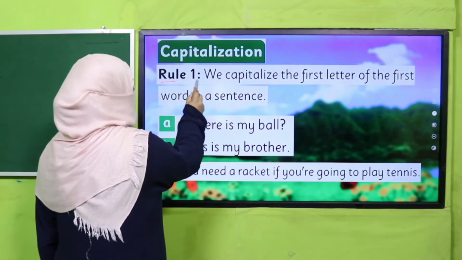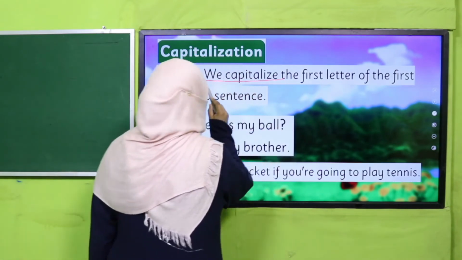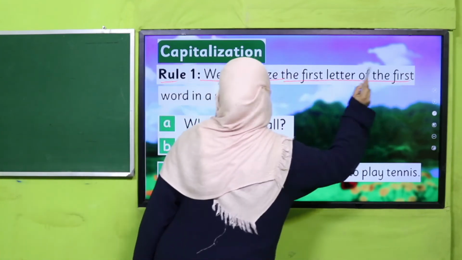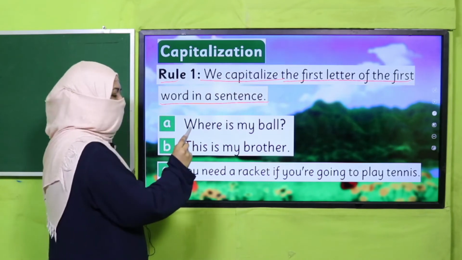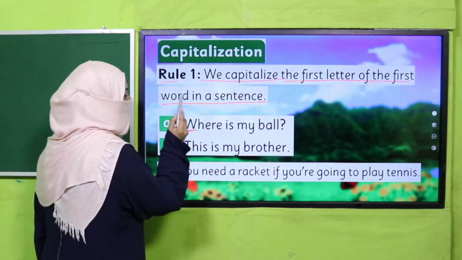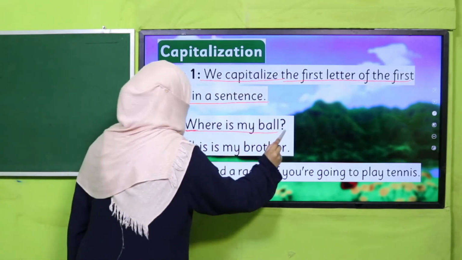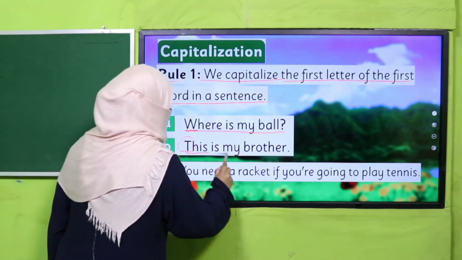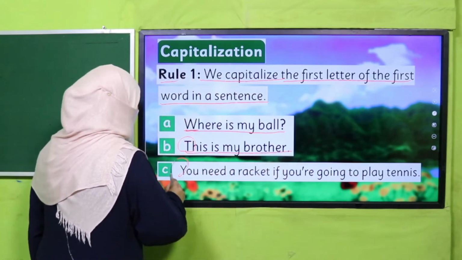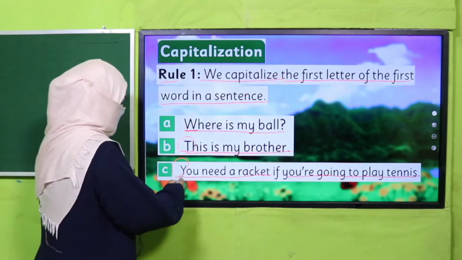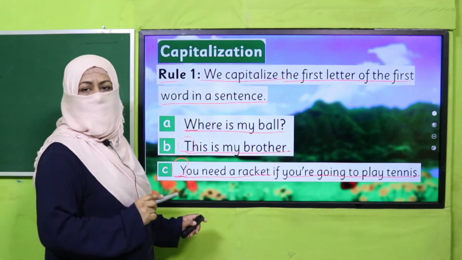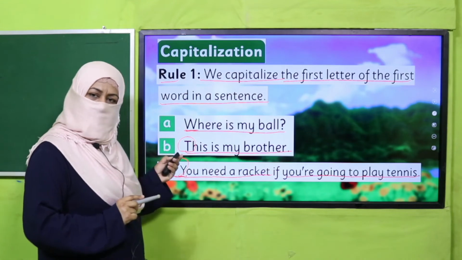Rule 1 is we capitalize the first letter of the first word in a sentence. So whenever you are going to write a sentence, the first letter is always capital. Where is my ball? This is my brother. You need a racket if you are going to play tennis. So always start the first letter of the sentence with a capital.